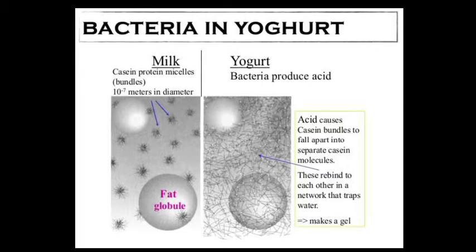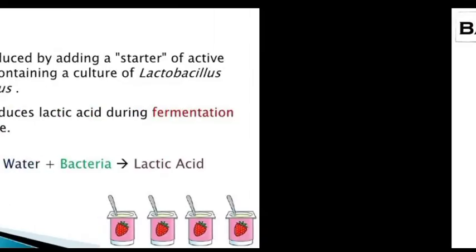These again rebind. They come together in a network that traps water. They form like bridges, all the molecules. In between these bridges water will be filled. That makes it a gel. This is how yogurt is formed from milk.